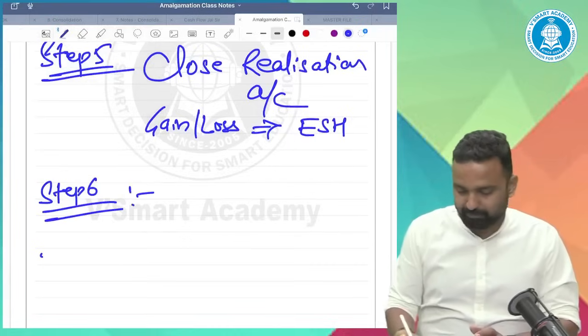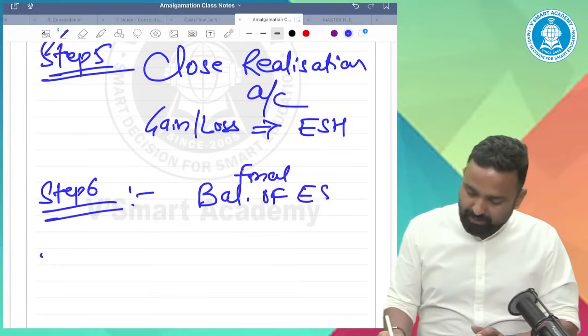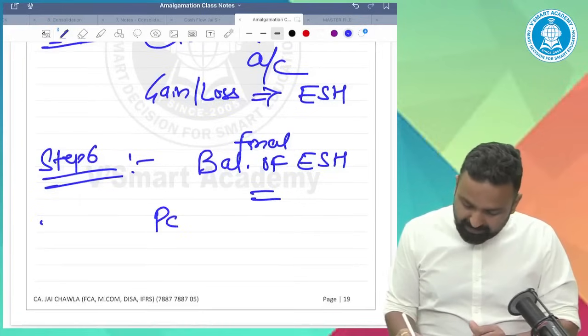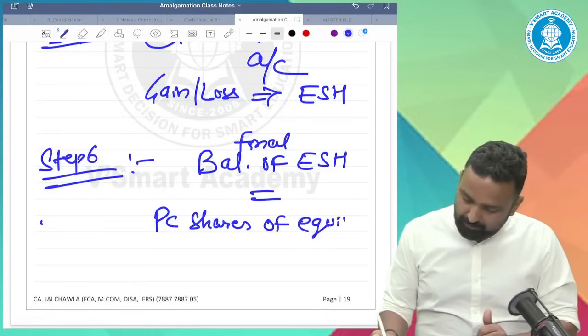Step 6. Final balance of equity shareholder account should be equal to PC shares of equity shareholders and cash balance.